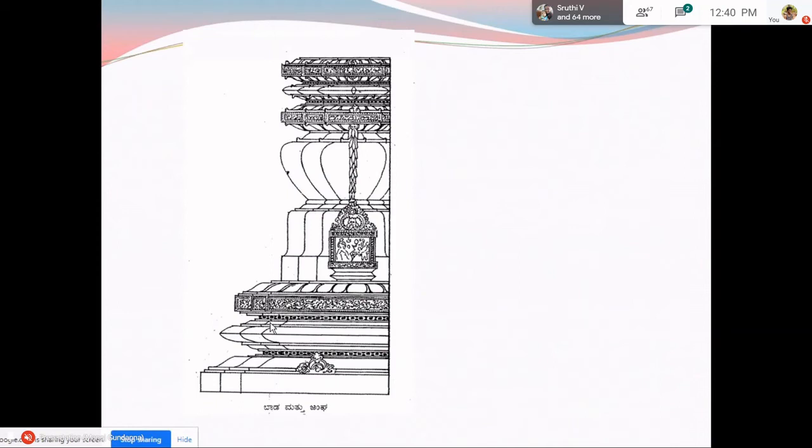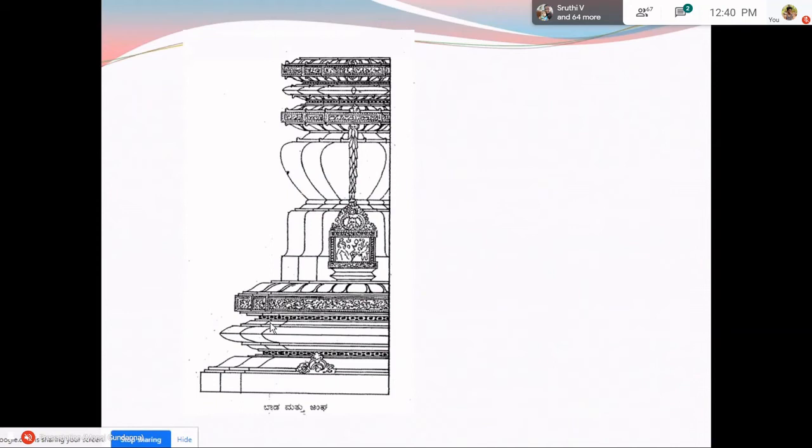See, this is a closer view of the major Jagati, or the platform, over which we find... See, Kalinganagara temples are usually built in the coastal areas. So naturally, the soil would not be very strong. Therefore, they had to build a huge platform to accommodate the entire structure. So this is what was probably later adopted in the later days by the Hoysalas.